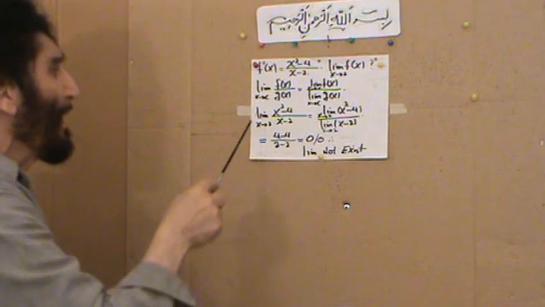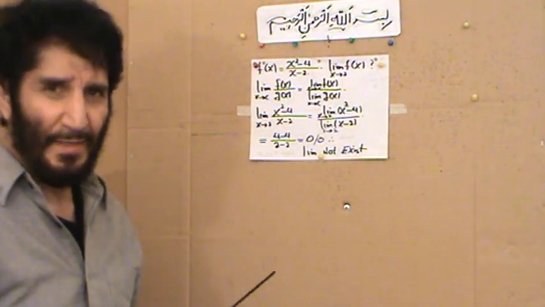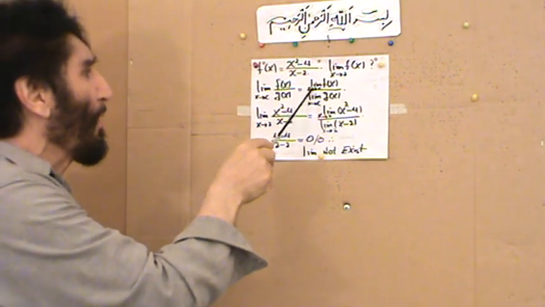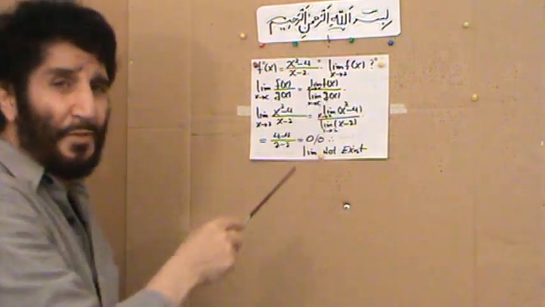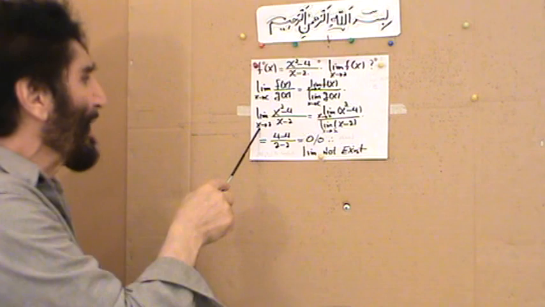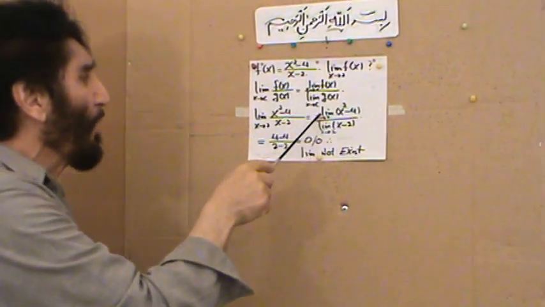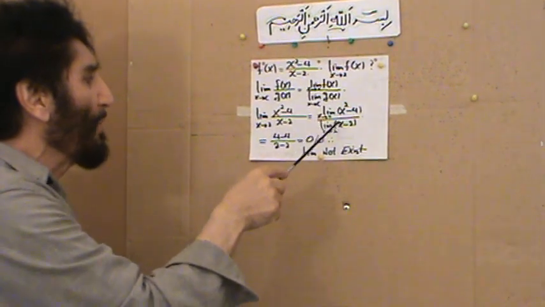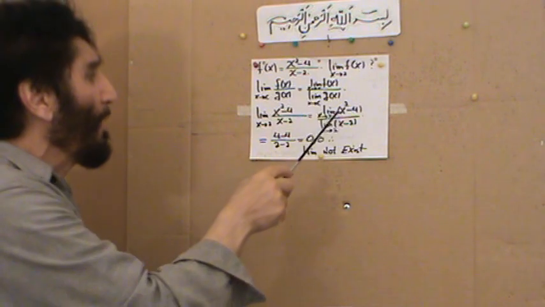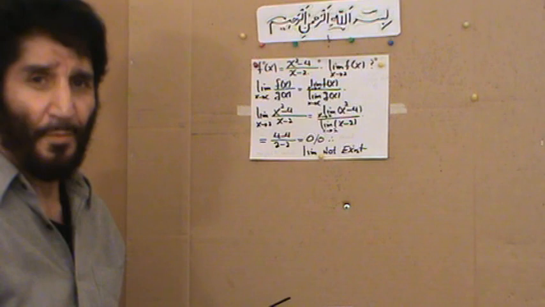Now, we have heard that the limit of a quotient is the quotient of the limits. So the limit of f of x over g of x equals the limit of f of x over the limit of g of x. That's what we have heard. Now, the limit as x approaches 2 of these, according to what we say, is equal to the limit of the numerator over the limit of the denominator. The limit of the numerator as x approaches 2 is 0.